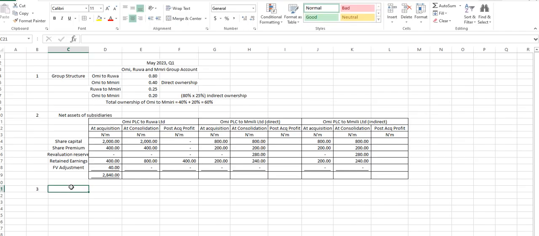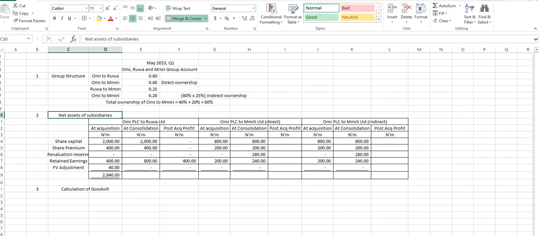3. Calculation of goodwill. How do we determine our goodwill? Anyone? The percentage holds in each of the subsidiaries. How do we get goodwill? We say goodwill is what?